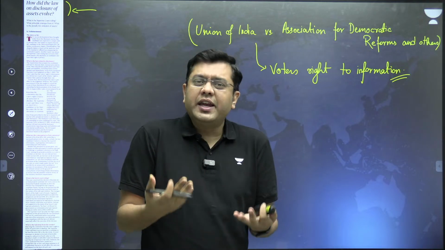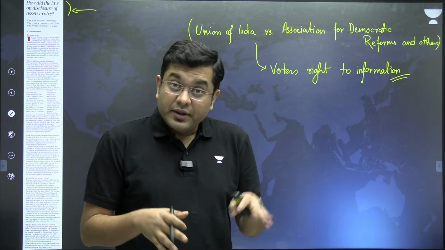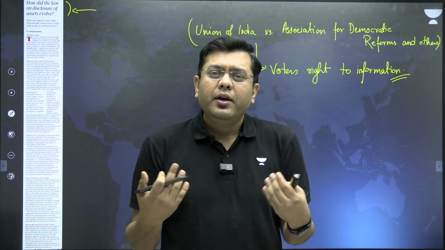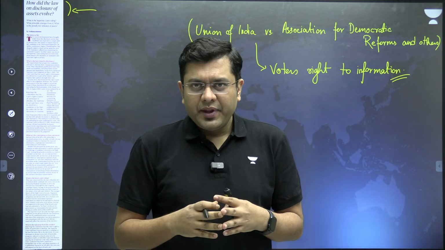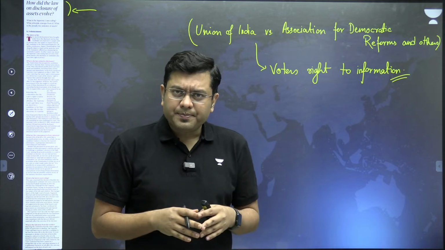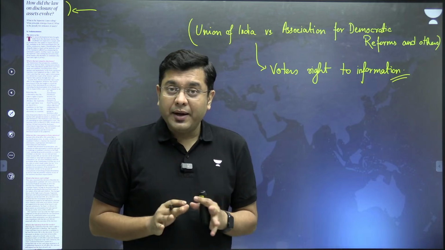So the Election Commission came up with that kind of declaration. Now, the central government of that point of time basically wanted to override it. That is where the amendment was brought by the government to the Representation of the People Act, 1951.